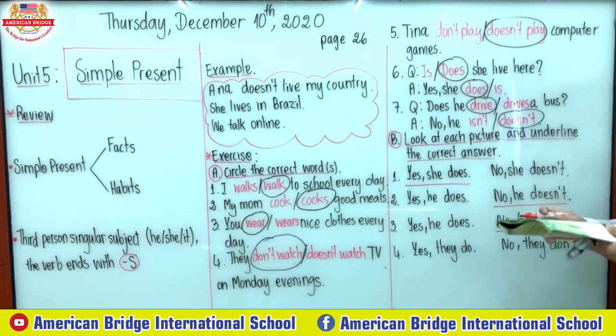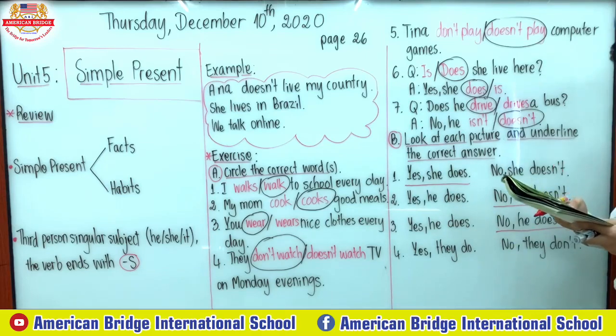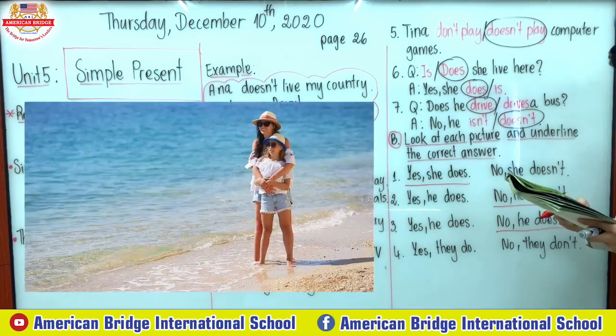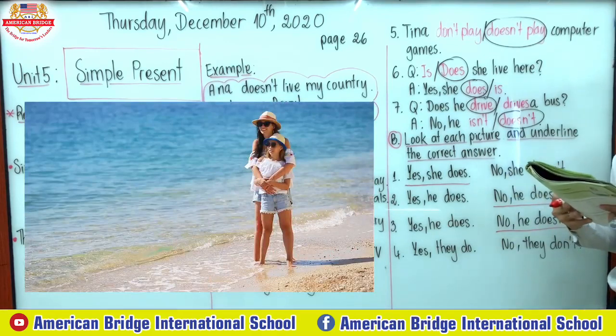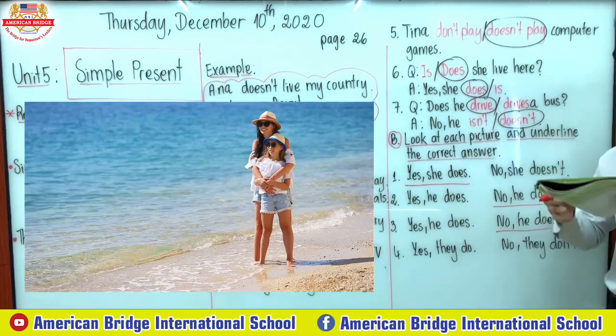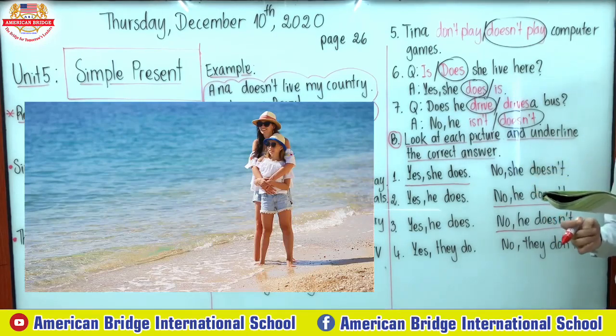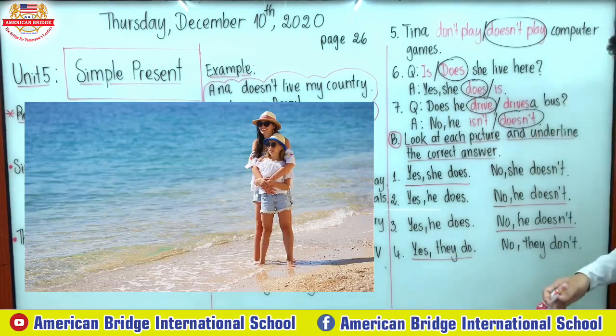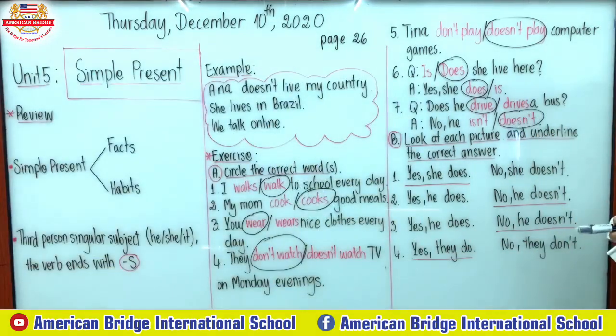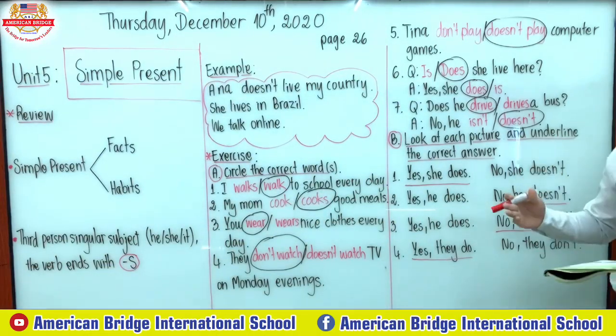Number 4, picture number 4, as you can see, maybe a mom and her daughter at the beach, right? Our question is, do they enjoy going to the beach? Yes, of course. Yes, they do. So we have completed our exercise practice in our session today.